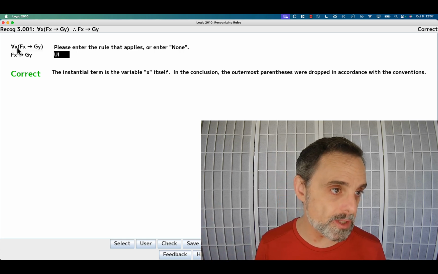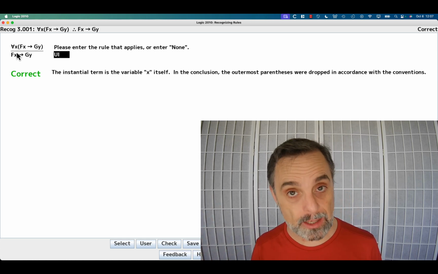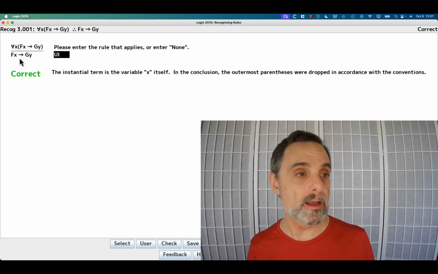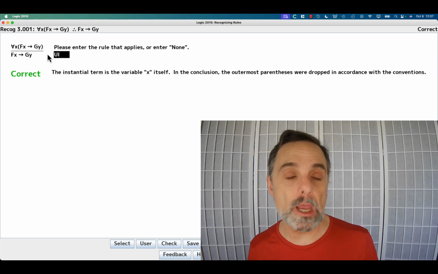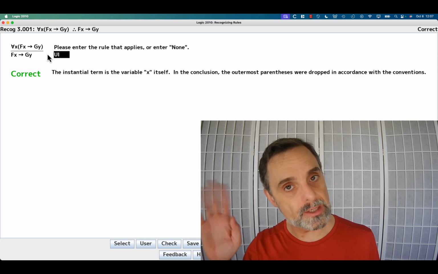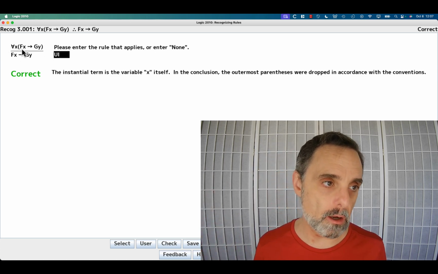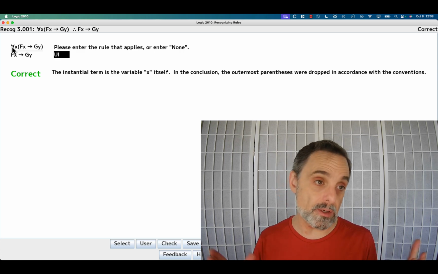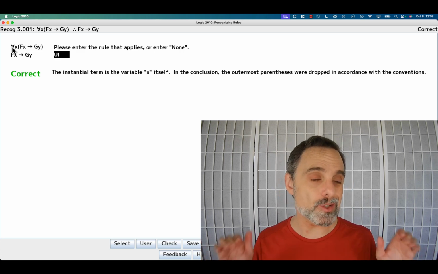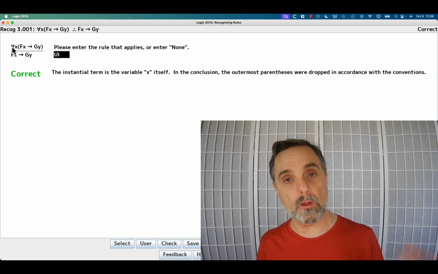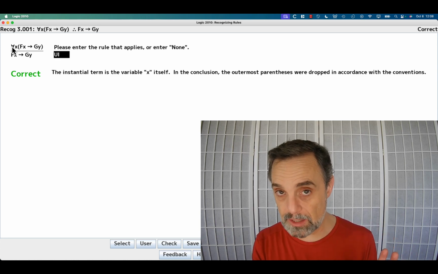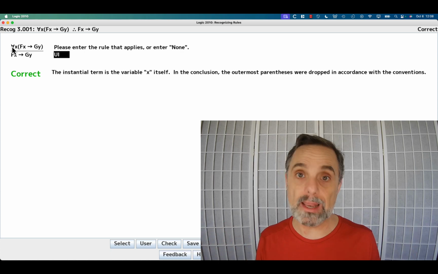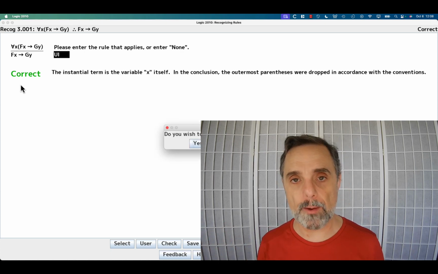So we take off the universal, we take off the x, and we replace all the x's with whatever we want, and we can replace x with itself. If we do that, then we get if fx, then gy. We don't touch the y because it's a different variable. It's not attached to that for all x, and so this is a correct application. We have different variables in our conclusion, but that's okay because the for all x, when it comes off, only does anything to the x, and we actually just say let's leave the x alone, replace x with itself. We get if fx, then gy.